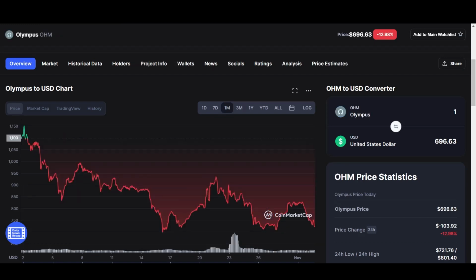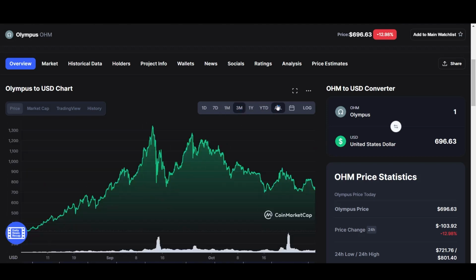And then Olympus DAO has been in a downtrend. So now that we're looking at Olympus DAO, I want to use this as the example of what to expect. If we zoom out here to a bigger time frame, it's been up from the past 3 months. So it's holding nicely there. It's earning you APY, and it's still up. Down here, we're looking at a price around $300, and it's still at 100% return, a little bit more at 696, almost 700. Olympus DAO has the most history here.